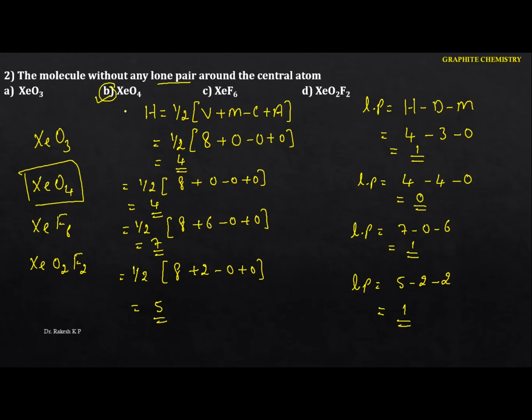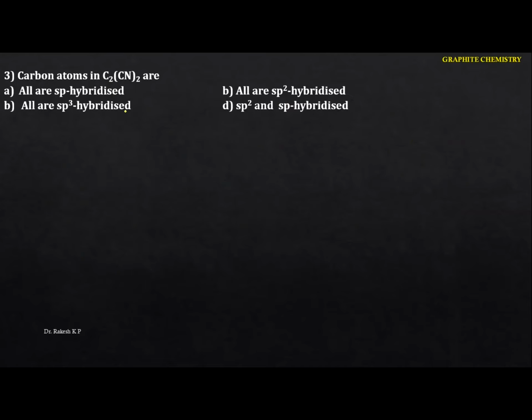Okay. Next one. The carbon atoms in C2N2 is one of the cyanogen compounds here. Let me write the structure here. See this one. So carbon to carbon triple bond. Again we have two cyanide groups here, that is CN, and here also we have a single bond, C triple bond N.